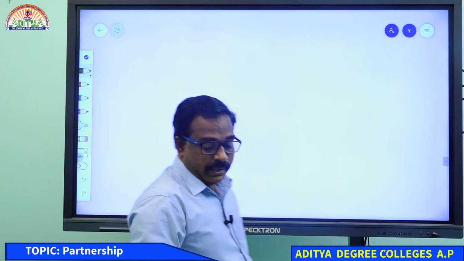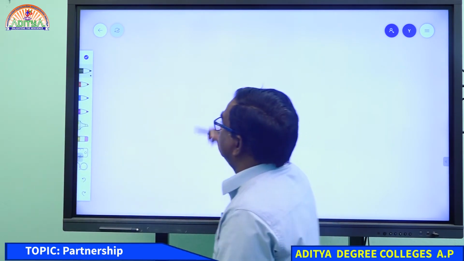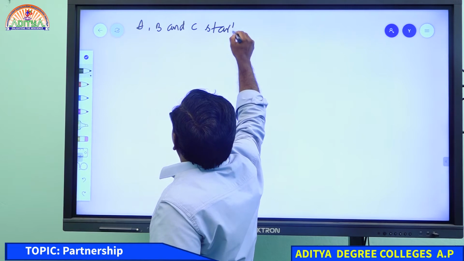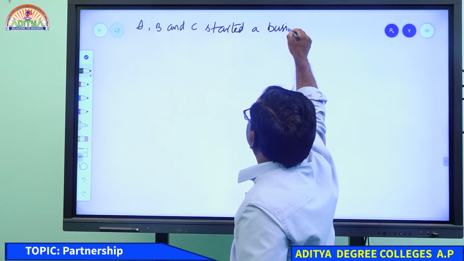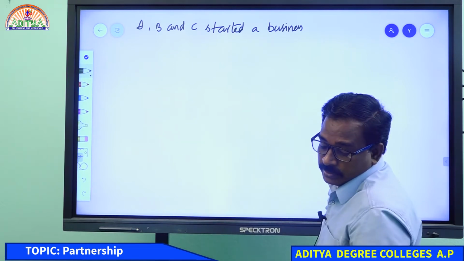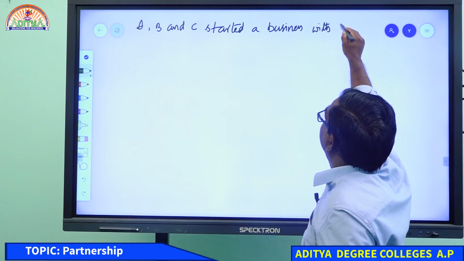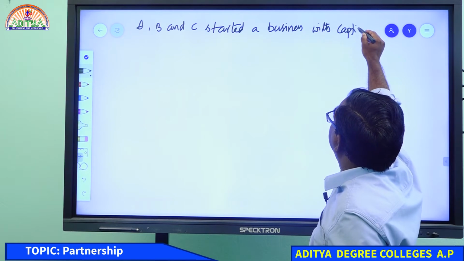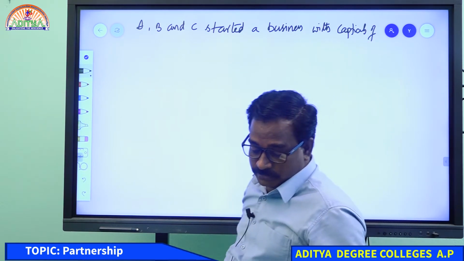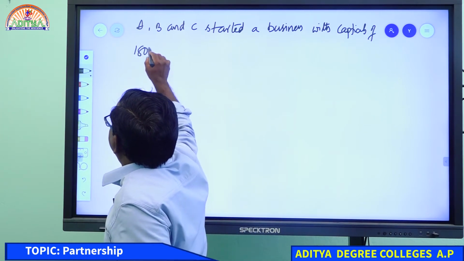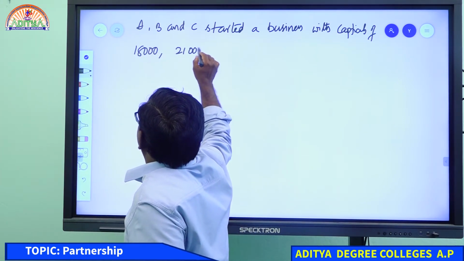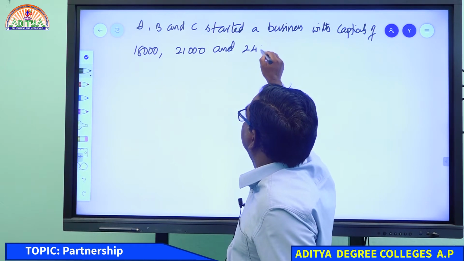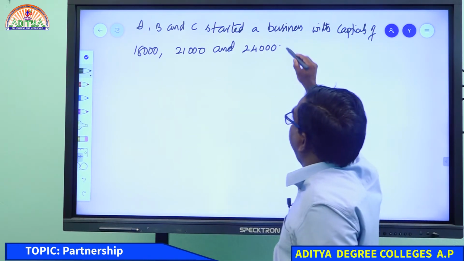One more example. A, B and C started a business with capitals of 18,000 rupees, 21,000 rupees and 24,000 rupees respectively.